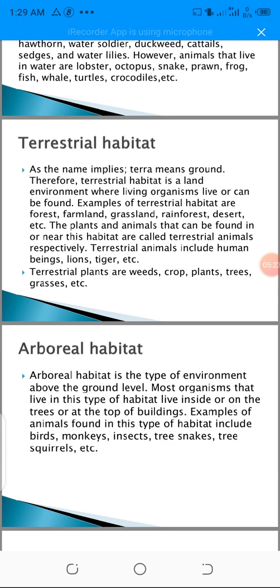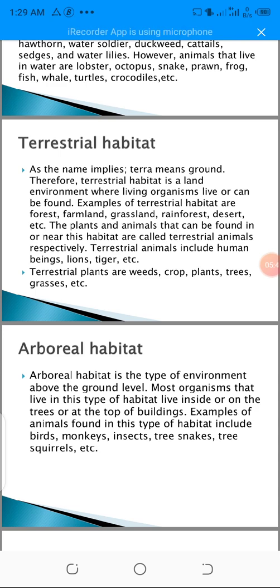So from that word terra, you can actually picture it. Once you see the word terra, you know that thing is talking about the land, the ground. Therefore, a terrestrial habitat is a land environment where living organisms live or can be found. Just like now, we are terrestrial beings because we can live on land.